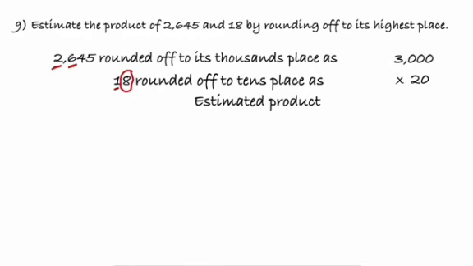So it gets rounded off to 20. So ultimately the estimated product what we get is, children, the easiest way, as I said, 3 2s are 6 and have all zeros written. That gives you 60,000.